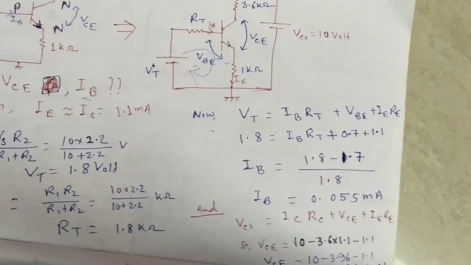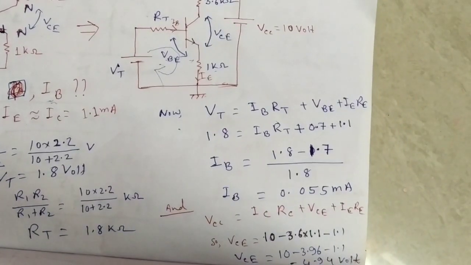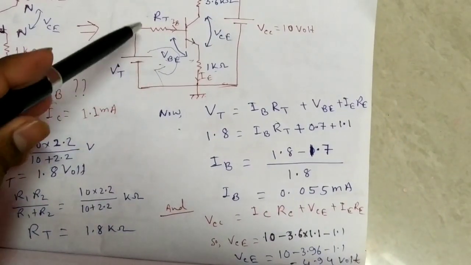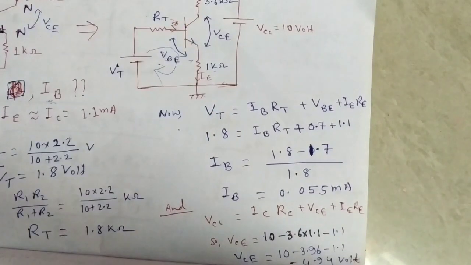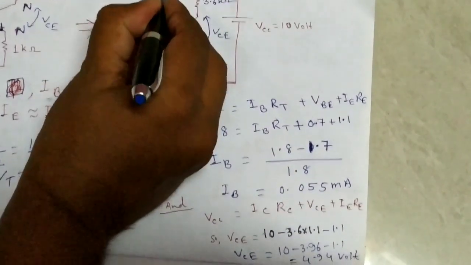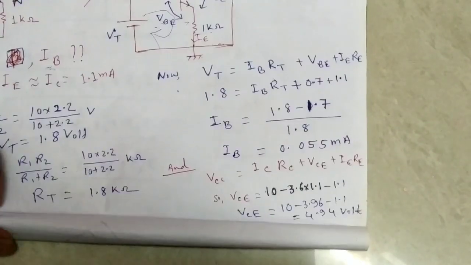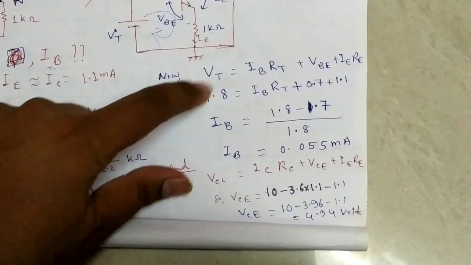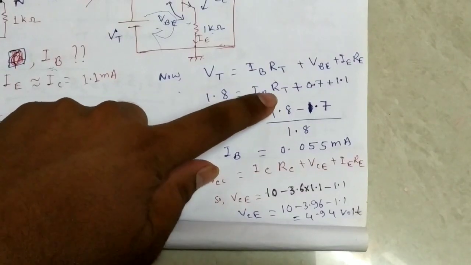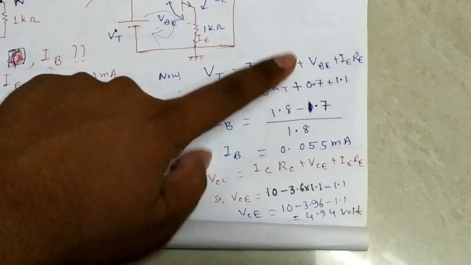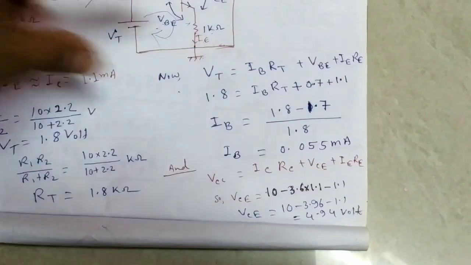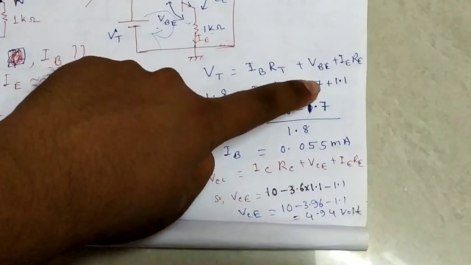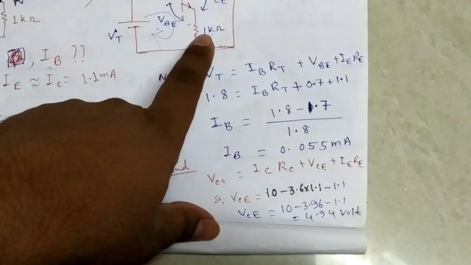Normally here we use a silicon transistor. So total voltage 1.8 equals IB Rt plus VBE 0.7, and IE is given 1.1 milliampere, and RE is 1 kilo ohm.